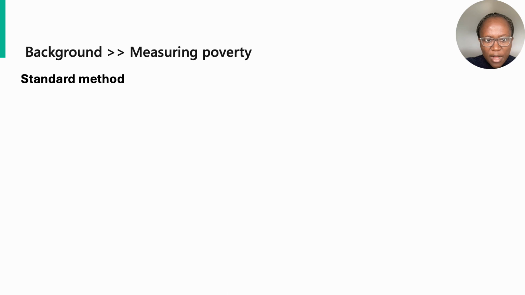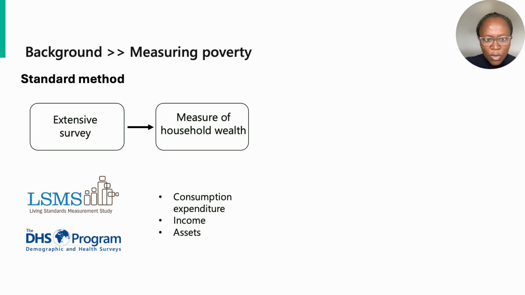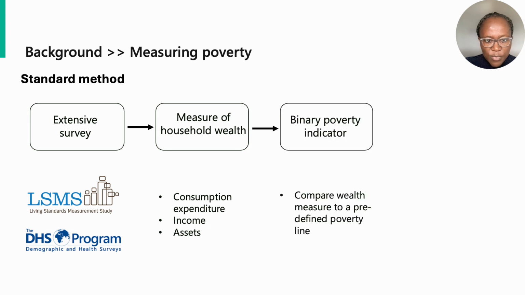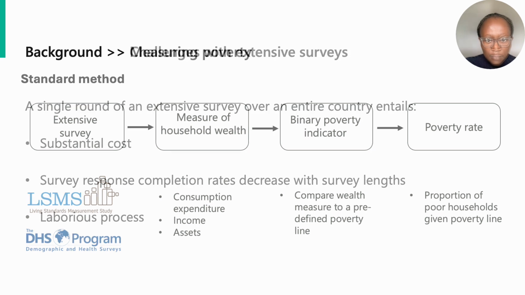Poverty rates are measured by carrying out extensive household and demographic surveys. These surveys could include LSMS or DHS surveys, which are just a few to name. These surveys are used to measure household wealth. Wealth measurements include consumption expenditure, income, and/or asset wealth. Wealth estimates are compared to a predetermined poverty line, such as the national poverty line, where households with wealth measurements below the poverty line are determined to be poor. The poverty rate is then computed as the proportion of poor households given the poverty line.